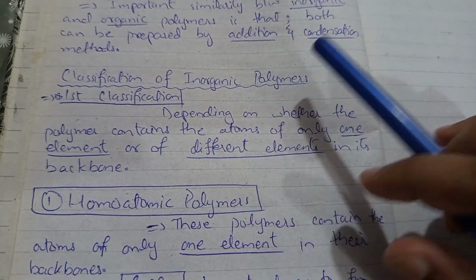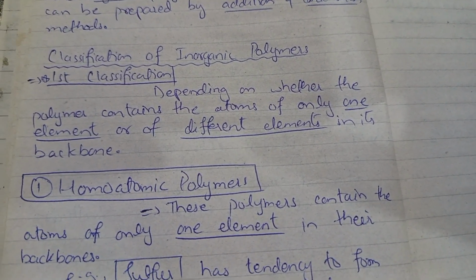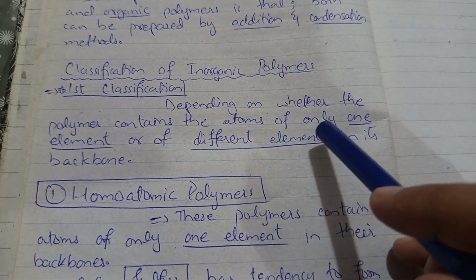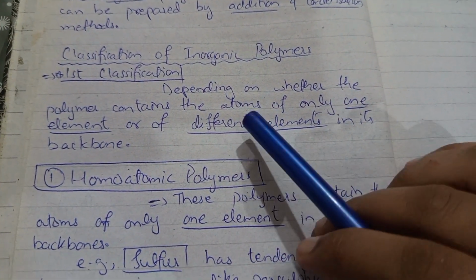If we talk about the classification of inorganic polymers, the first classification depends on whether the polymer contains the atoms of only one element or of different elements in its backbone.